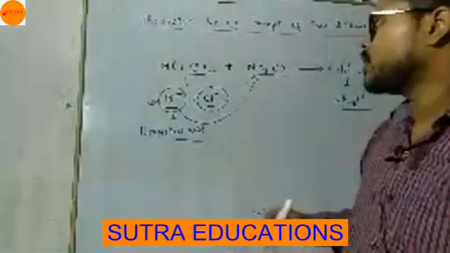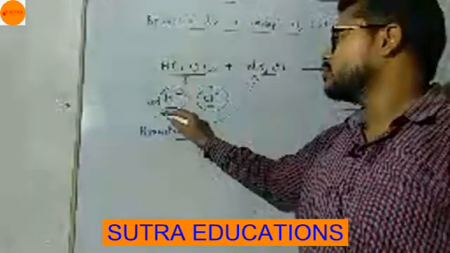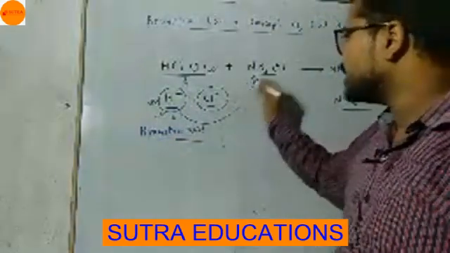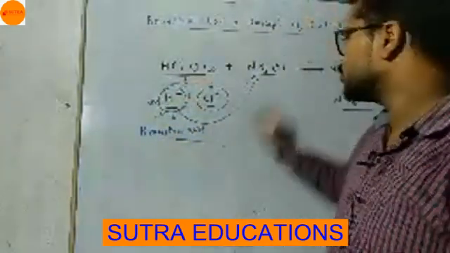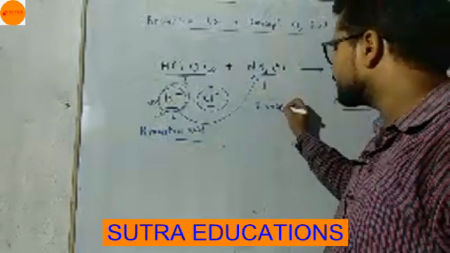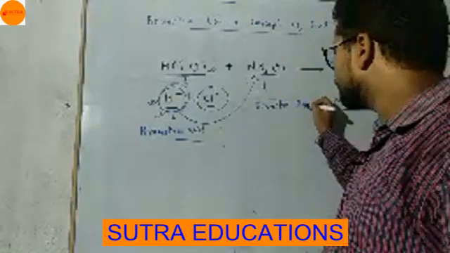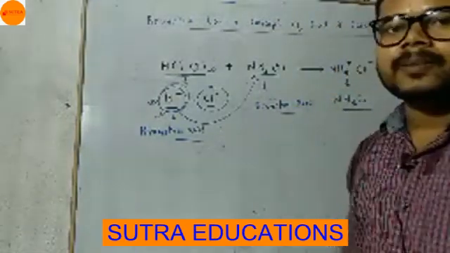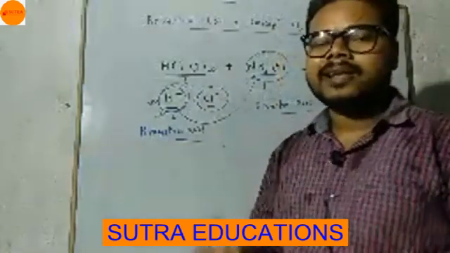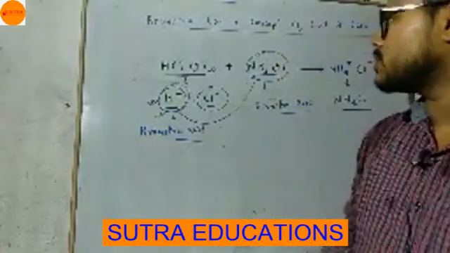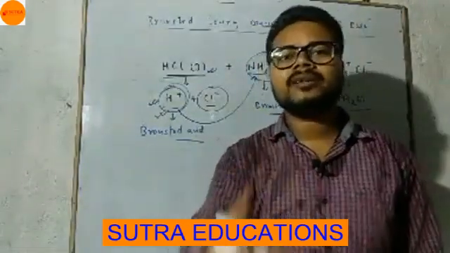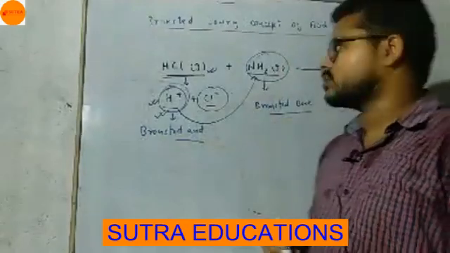Okay, since HCl is producing H plus ion, it is a Bronsted acid. NH3 is accepting this H plus ion, so NH3, ammonia gas, is a Bronsted base. Getting the difference? Why is ammonia a base? Because it is accepting H plus ion, and according to Bronsted, those substances which accept H plus ion are Bronsted bases. So ammonia is a Bronsted base.